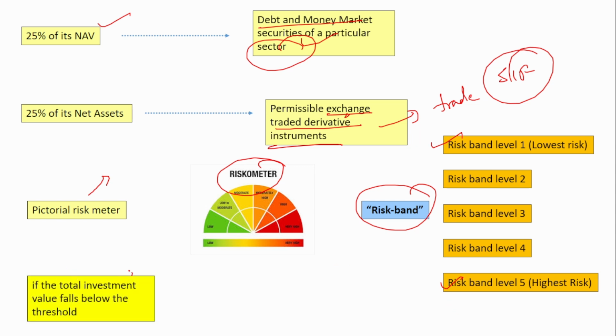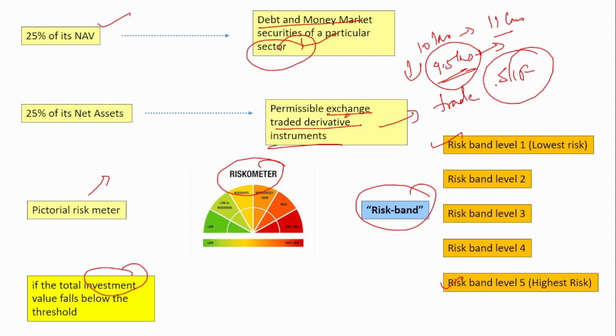Next, if the total investment value falls below the threshold, see, the investment value is minimum 10 lakhs. Okay, the investor invests 11 lakhs. But unfortunately, the market goes down. So the value of the NAV or the total investment also goes down to maybe 9.5 lakhs. In that case, if the investor wants to redeem, then he or she has to redeem the entire money. It is because this has fallen below the threshold.